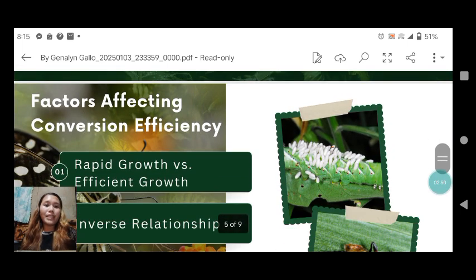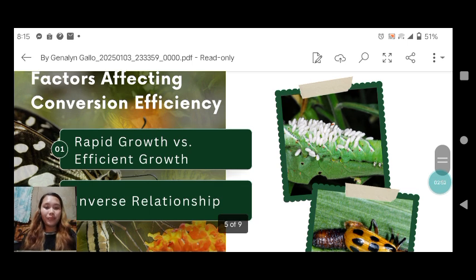The factors affecting conversion efficiency. Rapid growth versus efficient growth. According to Slansky 1986, selection may favor rapid growth over efficient food utilization in certain ecological contexts.